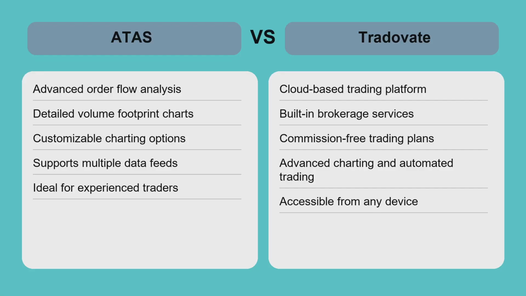Comparing ATAS and Tradovate comes down to specialization versus integration. ATAS excels in detailed order flow and volume analysis, making it perfect for traders who prioritize deep market insights and use external brokers. In contrast, Tradovate offers a streamlined futures trading experience with brokerage built in, ideal for traders wanting simplicity and mobility. If you need advanced footprint charts and customizable data visualization, ATAS is the better choice.